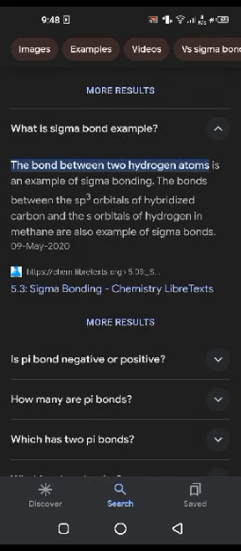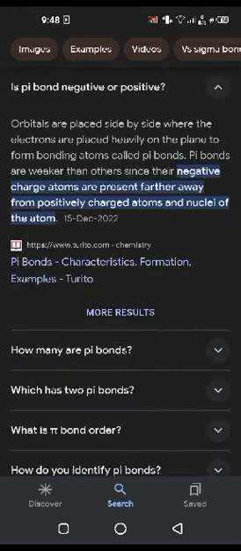The bond between two hydrogen atoms is an example of sigma bonding. The bonding between the sp3 orbitals of hybridized carbon and the s orbitals of hydrogen in methane are also examples of sigma bonds. Orbitals are placed side by side where the electrons are placed heavily on the plane to form bonding atoms called pi bonds. Pi bonds are weaker than others since their negatively charged electrons are present further away from the positively charged nuclei of the atoms.